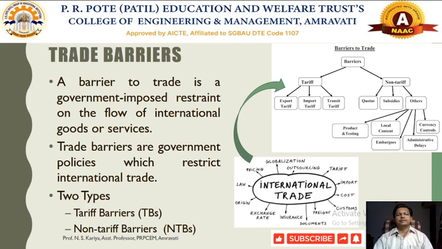These international trade barriers are nothing but government imposed restrictions, particularly on the flow of international goods and services.